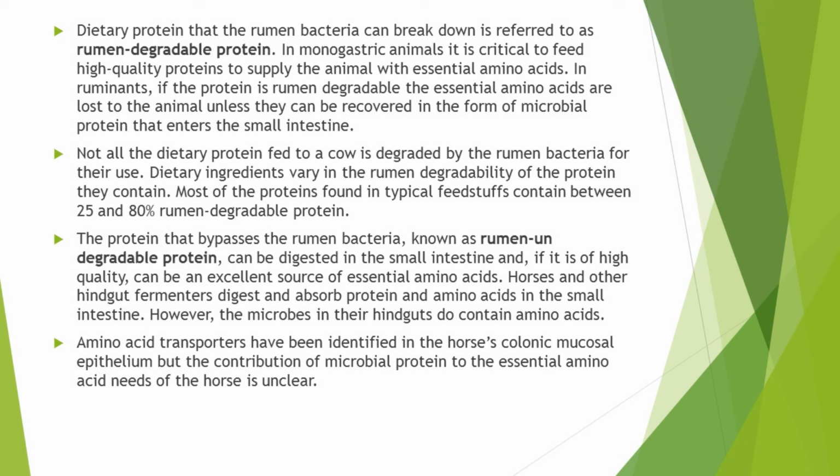So in monogastric animals, it is critical to feed high quality proteins in order to supply the animal with essential amino acids, because there is no worry of the loss of amino acids by consumption by the bacteria.